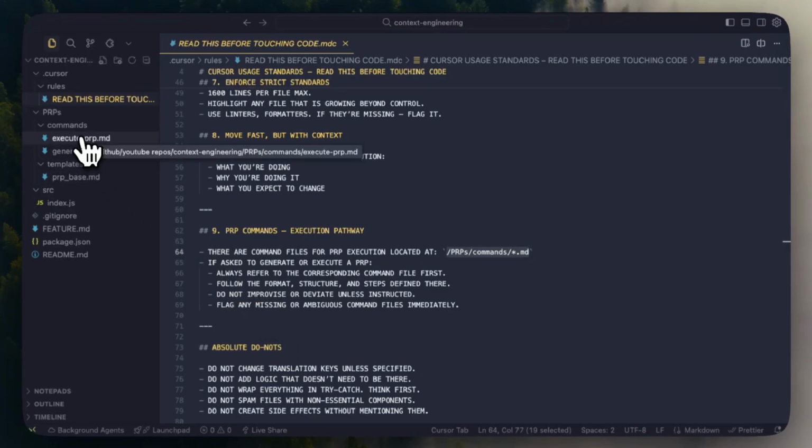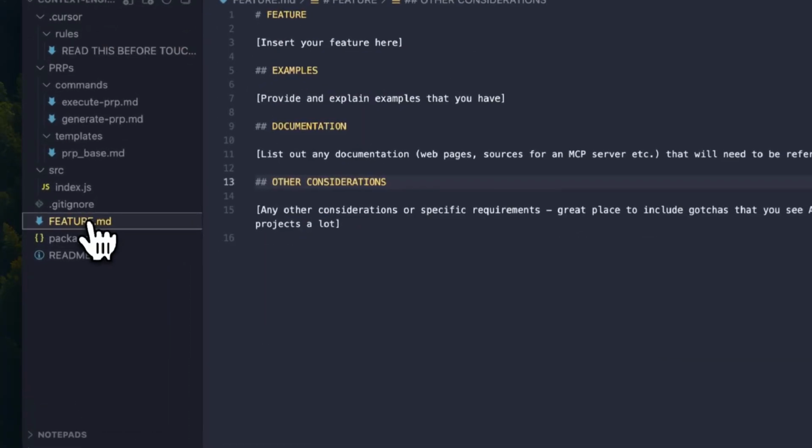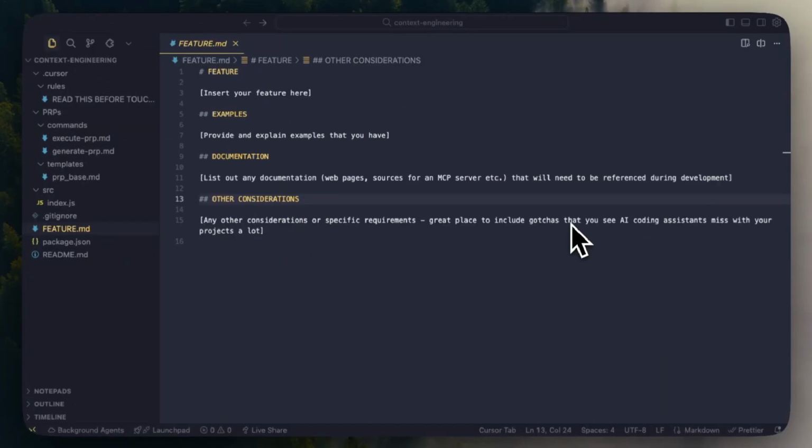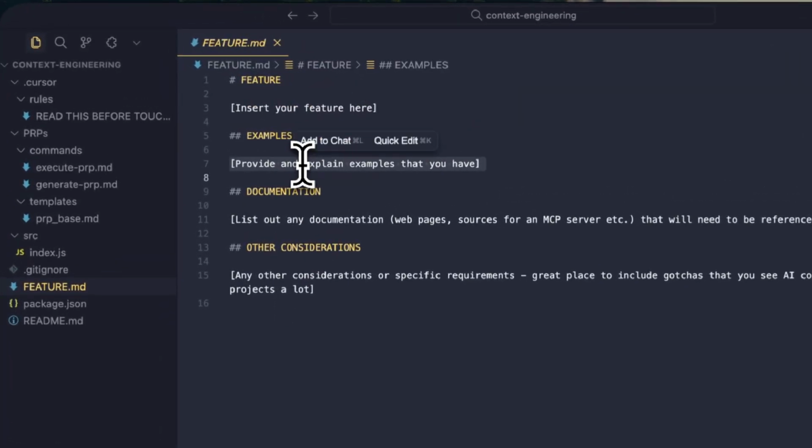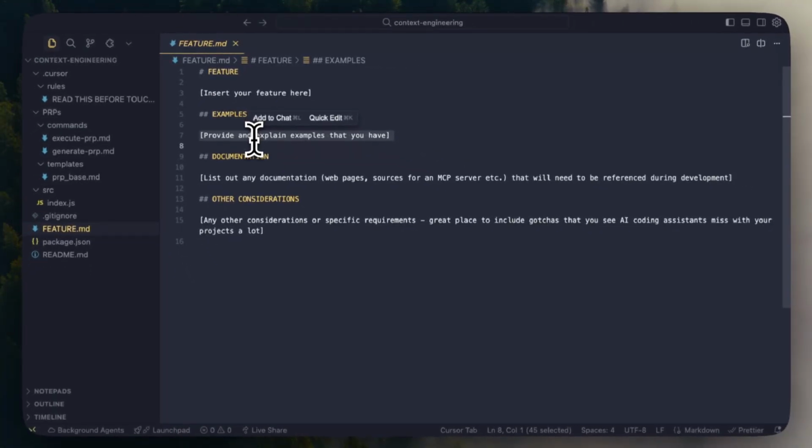Next, we have the feature.md file. This is the main file that you'll be modifying, and you will write exactly what the feature is that you want to implement. Make sure you're as descriptive as possible because that's how you eliminate any need for the model to hallucinate or think for itself. You want it to know exactly what it needs to do. You will also provide examples of how you want this feature to be used, or an example implementation that you found online or something from a previous project. The more examples, the better, of course.